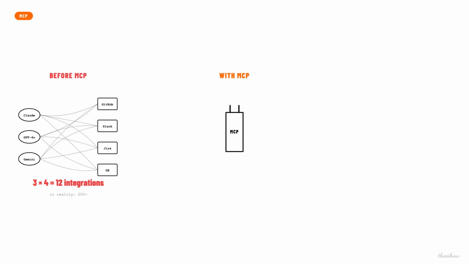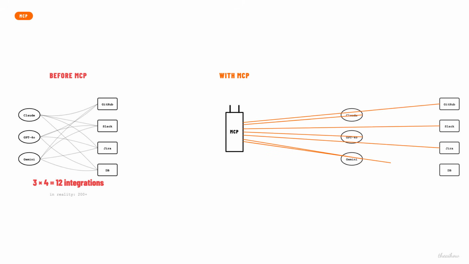When the agent needs to act, it calls a tool by name. The MCP server runs it for real, hits the live database, calls the live API, and returns a clean, structured result. Before MCP, connecting 10 AI apps to 20 data sources meant 200 custom integrations. With MCP, it's 10 plus 20. 30 implementations. The combinatorial explosion collapses.